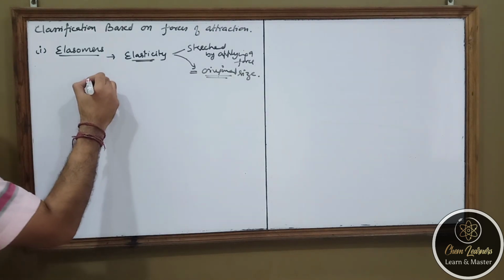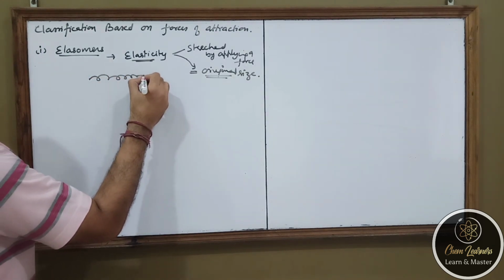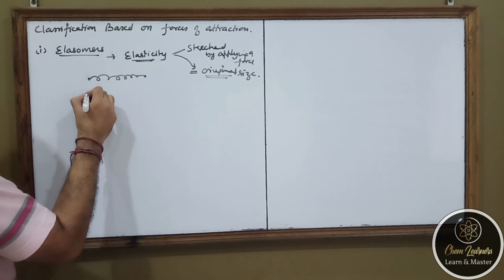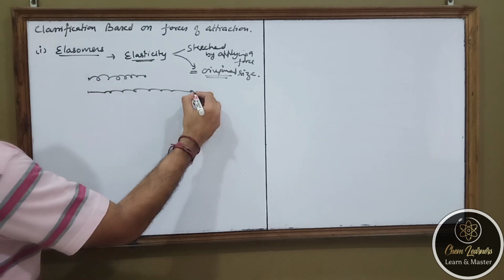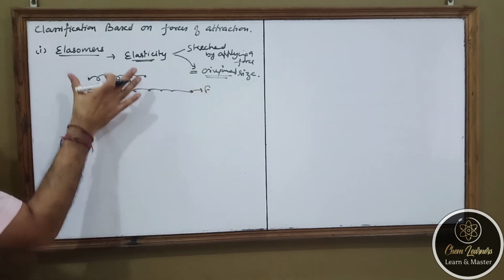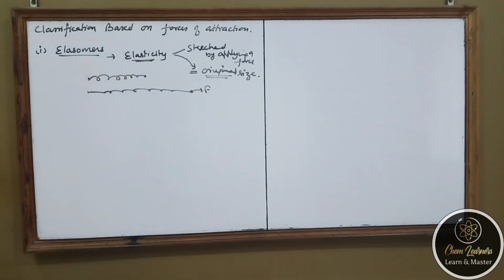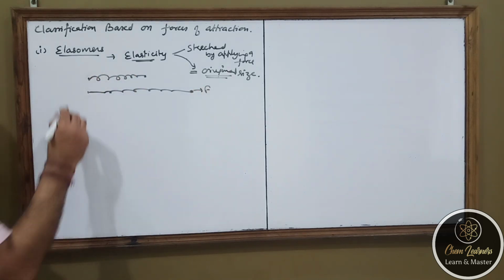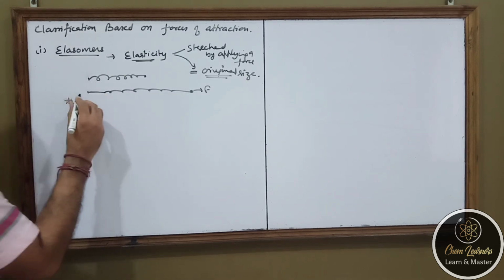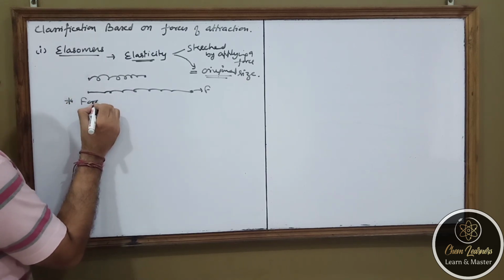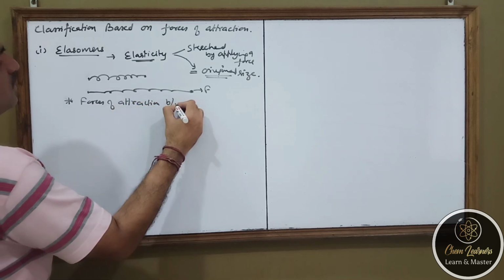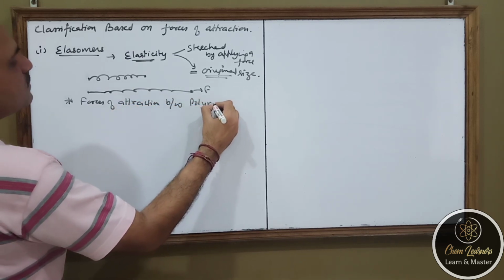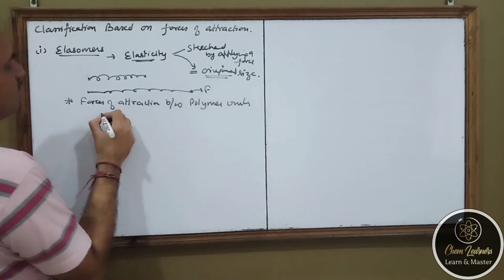So that means if I am having a polymer like this, they behave like spring. So I can stretch these polymers by applying a force, and when the force is over, the polymer returns to its original property. The main point is that the forces of attraction between polymer units are very weak.